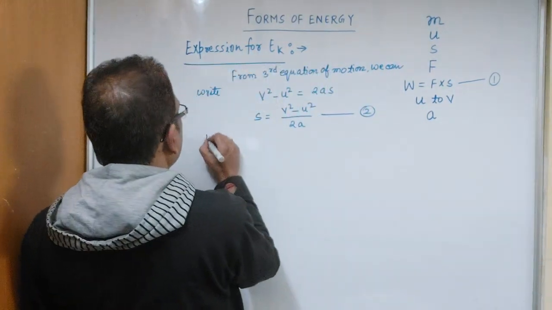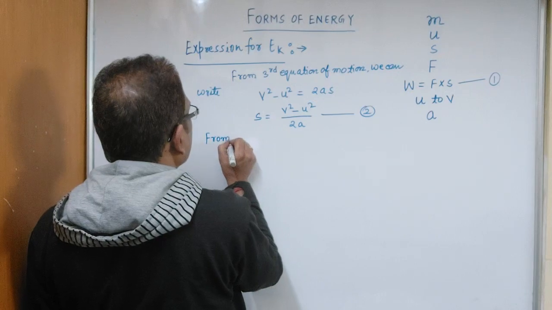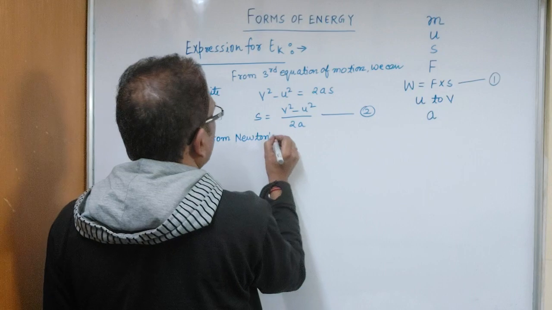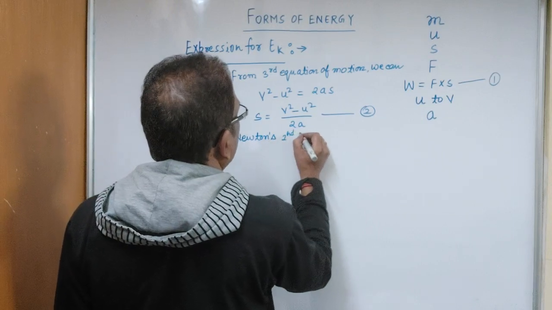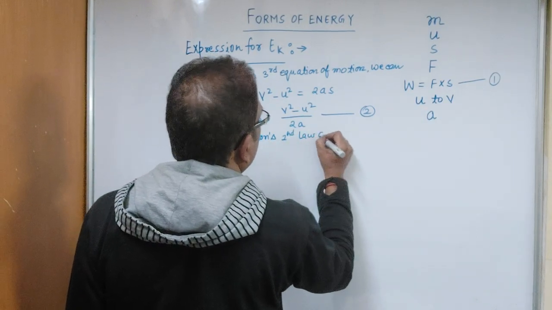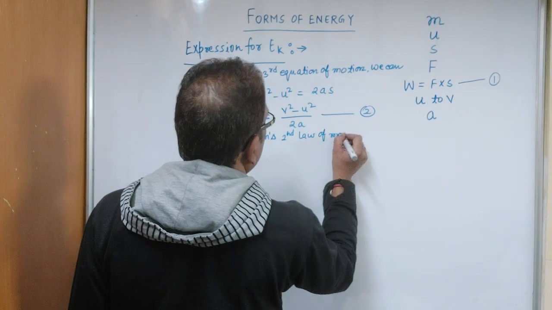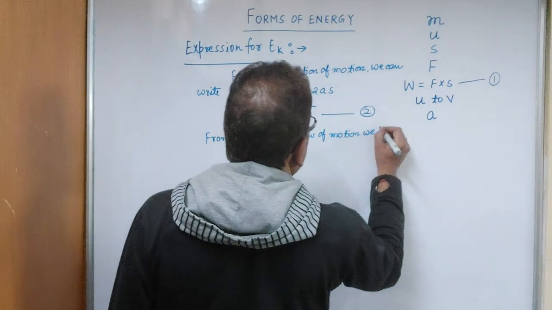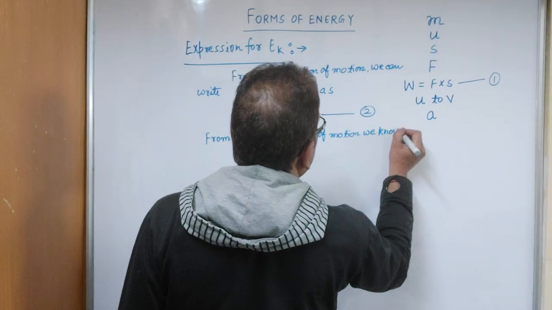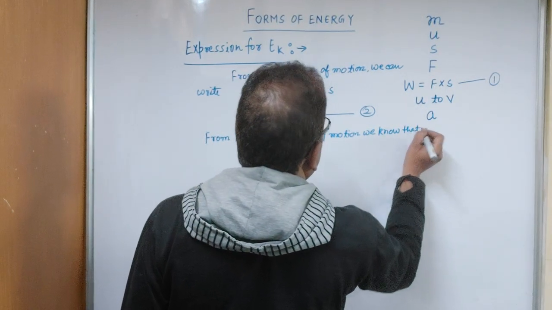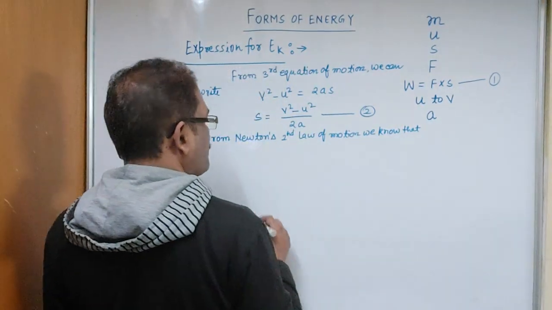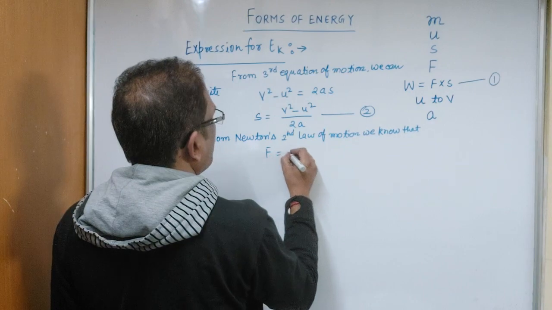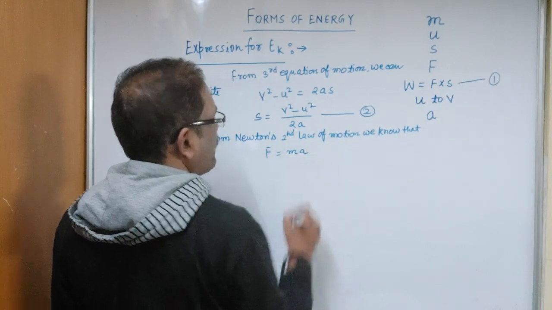Then write, from Newton's second law of motion, we know that F is equal to ma.